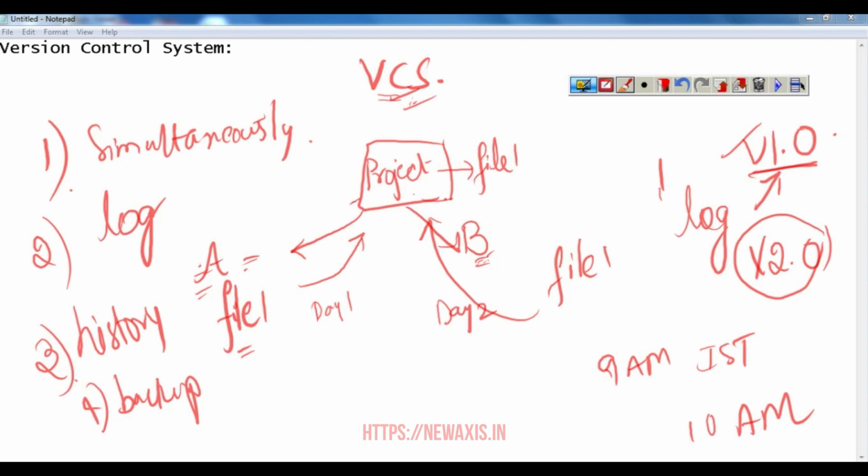So a version control system is nothing but a software which will allow developers to work simultaneously, which provides a detailed log of what happened at what time, on which file, on which line, by whom. It will also provide a history of versions for each file. It will also help in making backups. That's what a version control system does, which is very important in real time, and helps developers to work collaboratively.